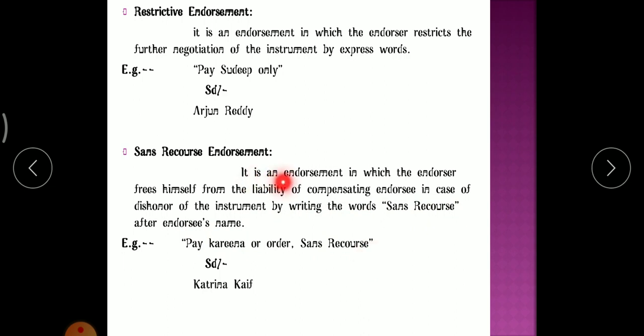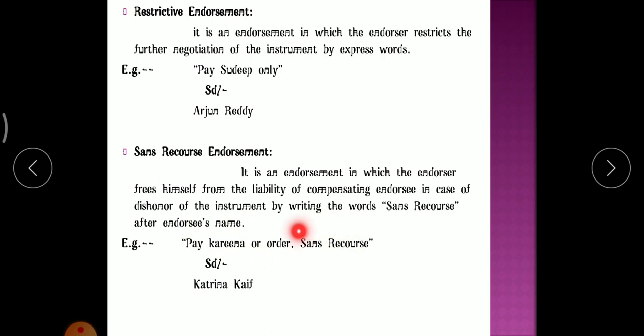See here, it is an endorsement in which the endorser frees himself from the liability of compensating the endorsee in case of dishonor of the instrument by writing the words Sans Recourse after the endorsee's name. If he writes Sans Recourse after the endorsee's name, the endorser will be free from the liability. See, the example is given: pay Katrina or order Sans Recourse.